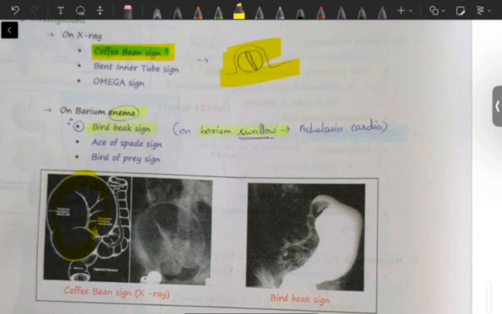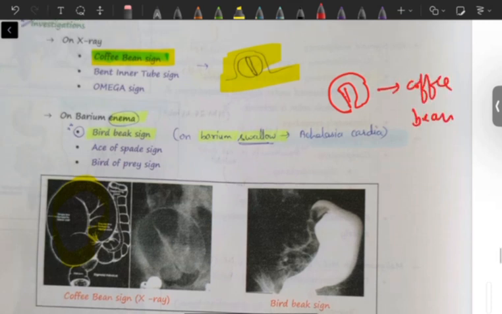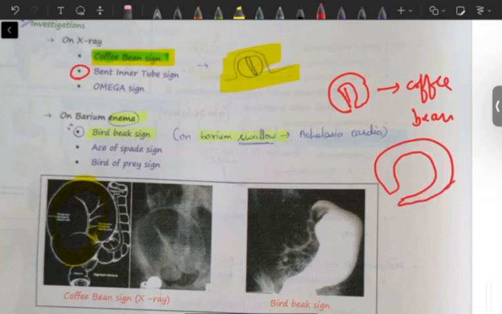Okay, it is like one part of the sigmoid has rotated around itself, hence it is appearing like a coffee bean. You can also say it is a bent rubber tube, bent inner tube, whatever. So in a tube we have bent it on its own similarly. Hence bent tube, or you can say omega sign.